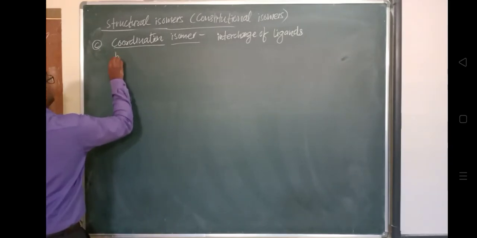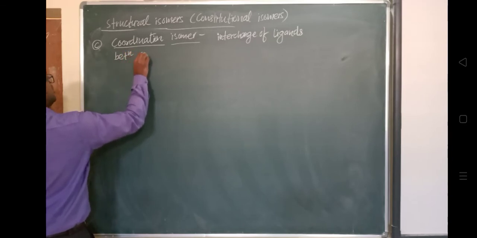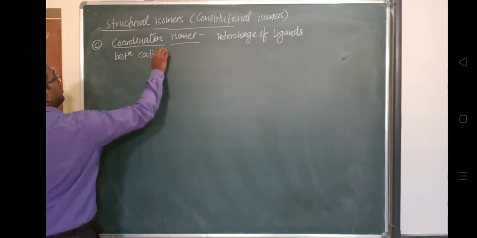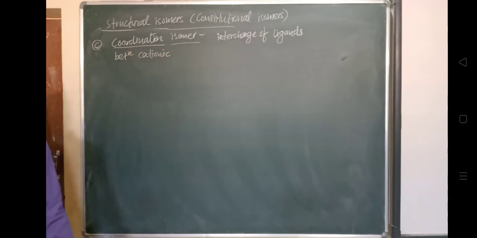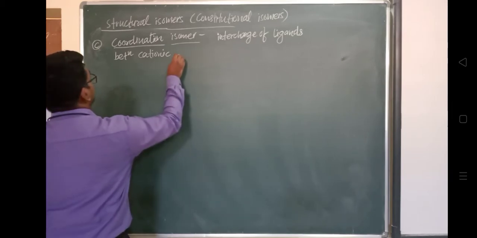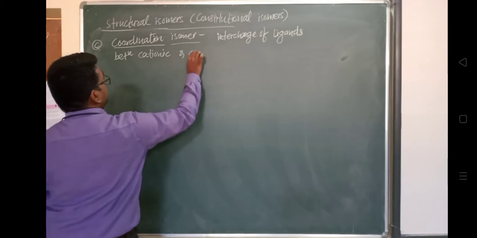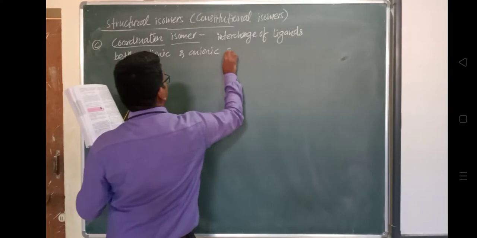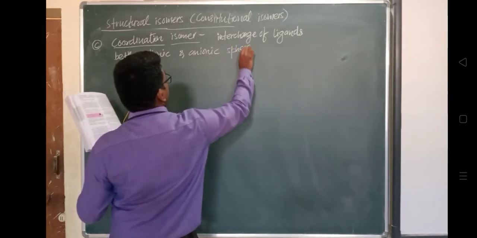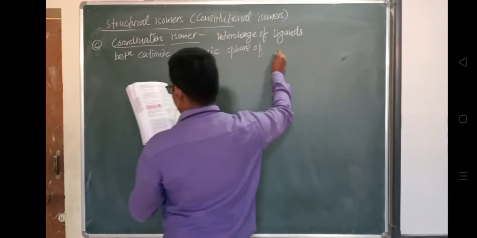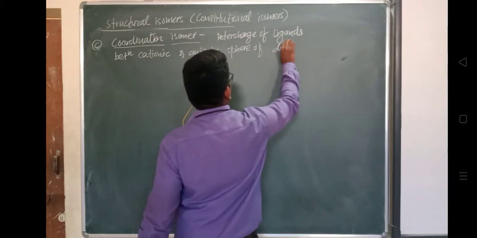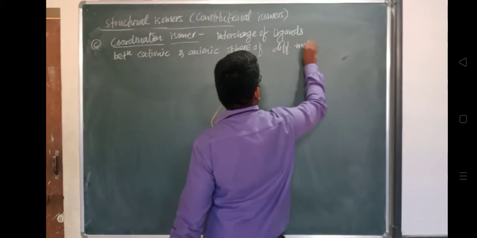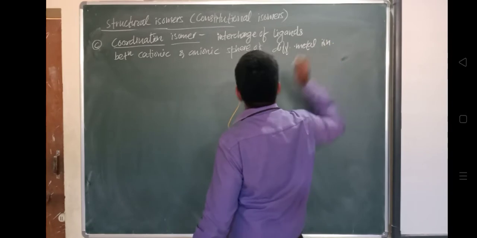This takes place between the cationic and anionic sphere of different metal ions. We will see an example.